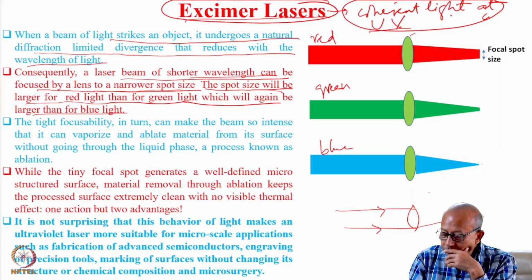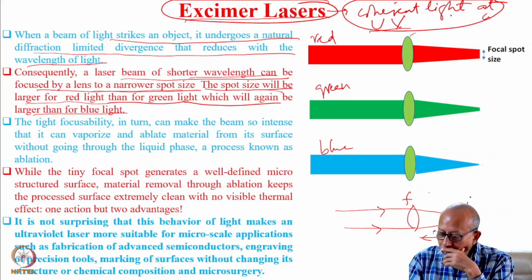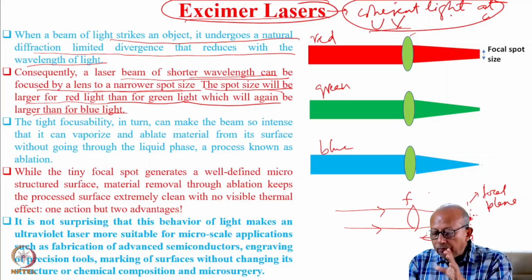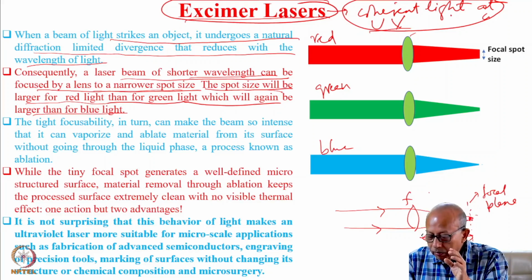Instead, there will be a spot size of the beam at the focal plane. So this is the focal plane, if its focal length is f. At the focal plane, it will not be focused to a point, but there will be a focal spot of diameter, say d.